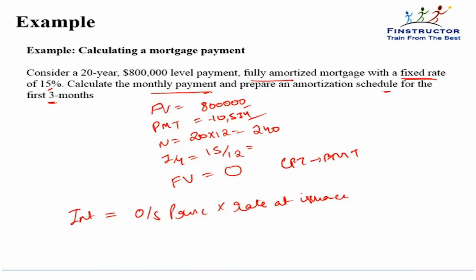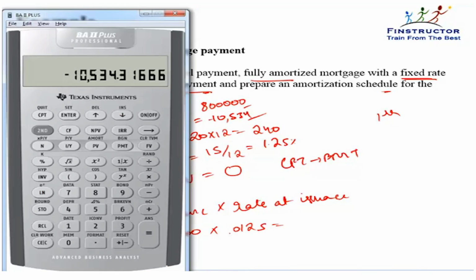Let's compute for the first month. What will be the interest payment equal to? The outstanding principal is the entire 800,000 and the rate at issuance is 1.25%. In the first month, this is the amount of interest that I need to pay, which can be calculated as 800,000 into 0.0125. That will come out to be $10,000.